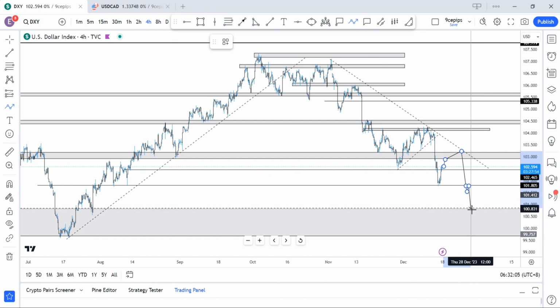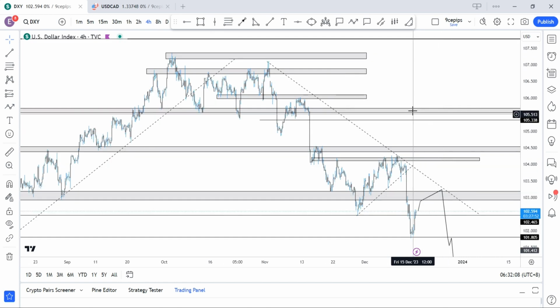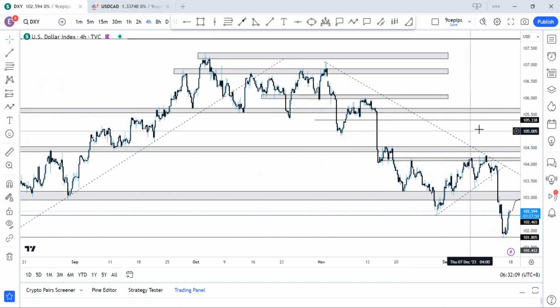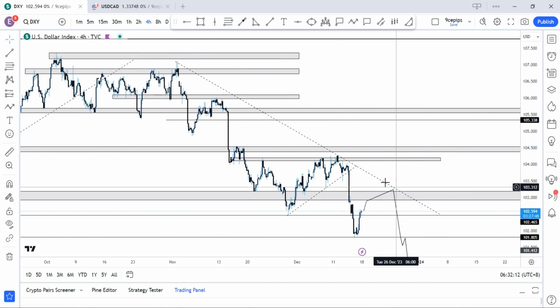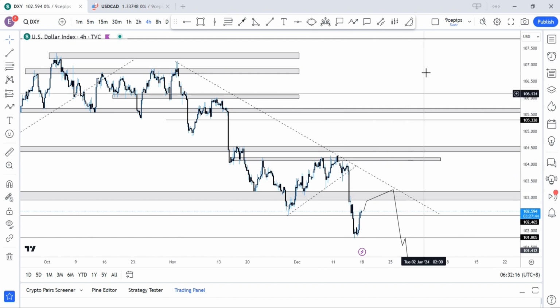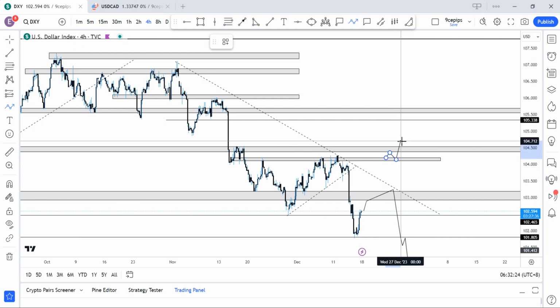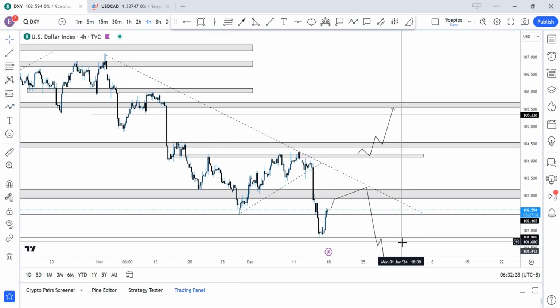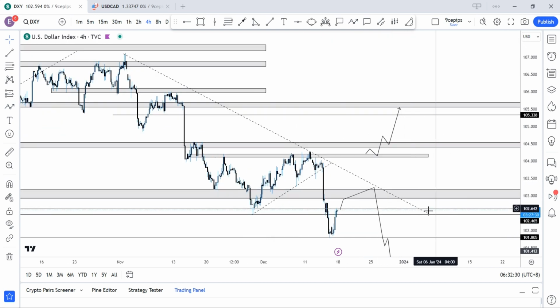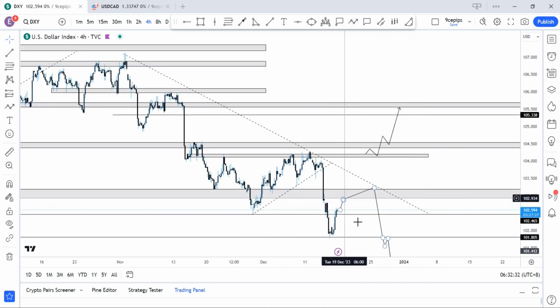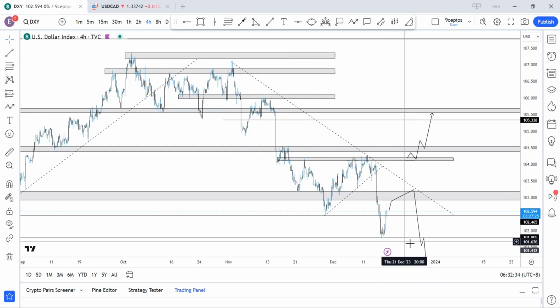I'll only be looking out for buys if we see price breaking above this downward trend line above 103.50. The only time I'm looking for buys is if price comes back to break the 104.14 or 104 region, then we might see price pull back to the regions of 105.50. So this is what I'm anticipating for these regions, a continuation to the downside.